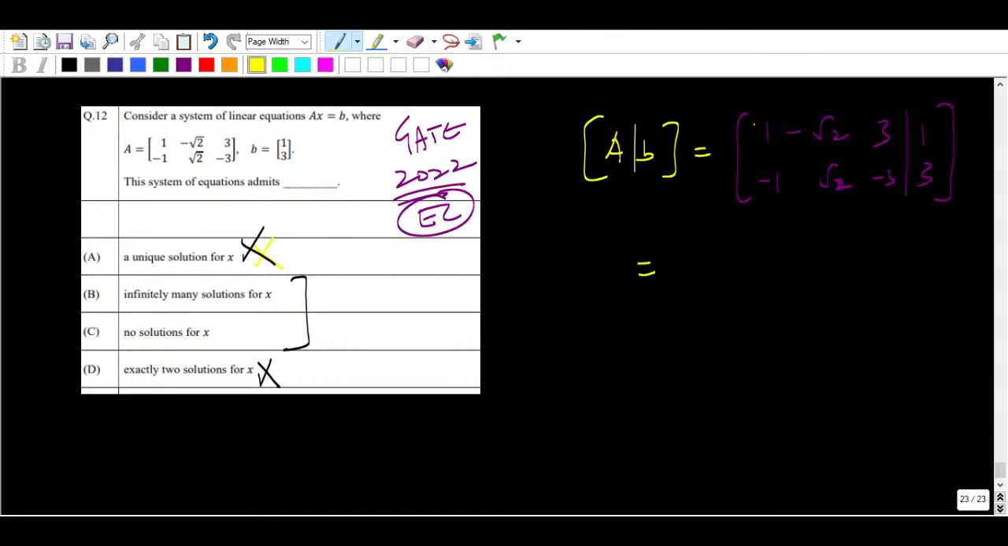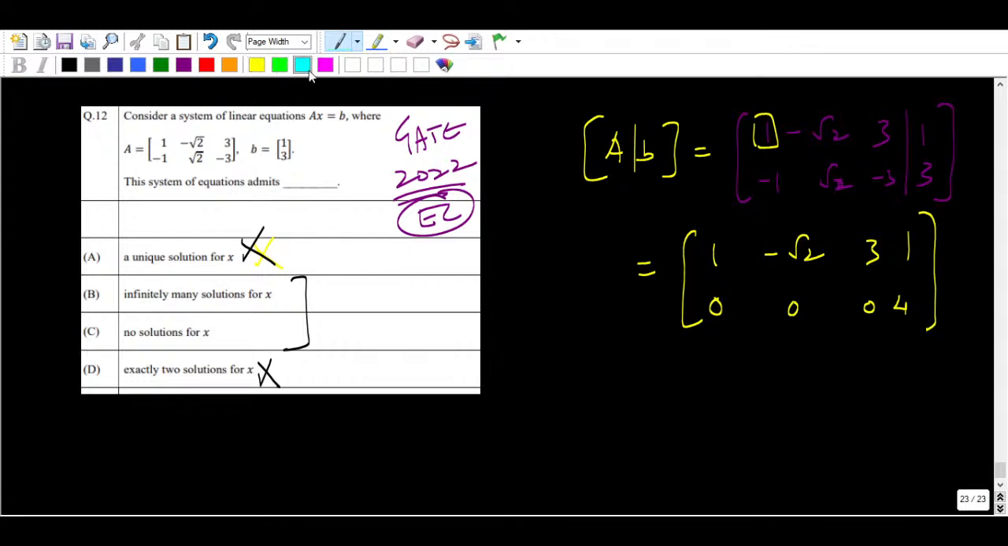Now you take this as a pivot here, right? So below this pivot you have to make it 0. So how can you make it 0? Simple, you can add these two rows, right? So it will be minus 1 root 2, 3 and 1, and it is going to be 0, 0, 0, but this will be 4, right?